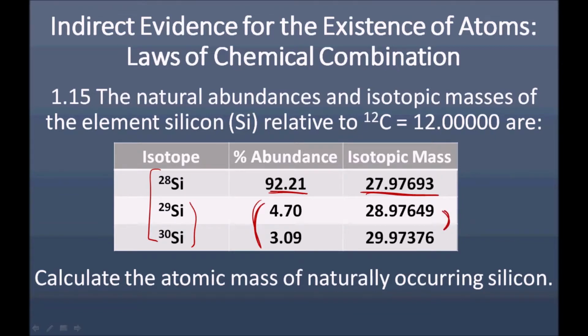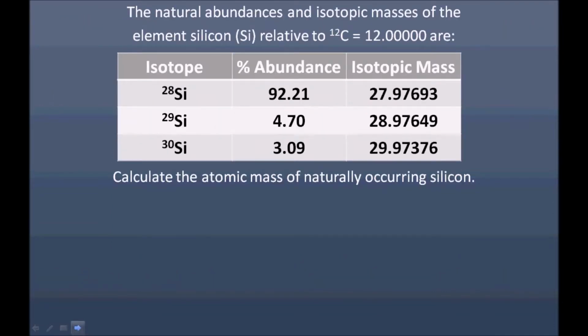So because we know the abundance of each form of silicon and their exact isotopic masses, we can calculate the atomic mass of naturally occurring silicon, because it is essentially a weighted average of all of the forms of silicon that occur on the Earth. So, let's get started.